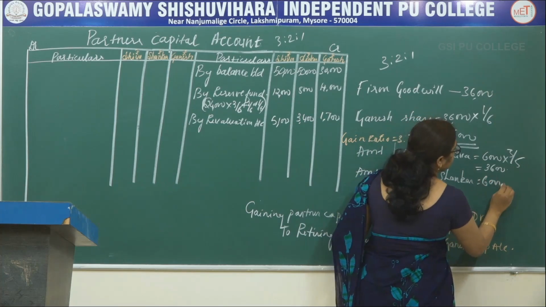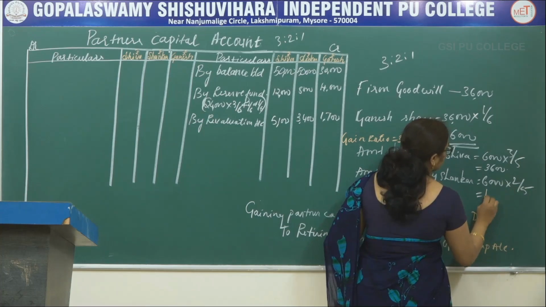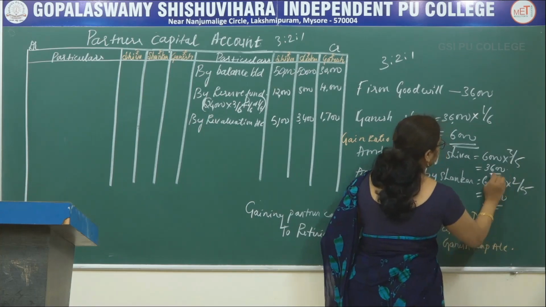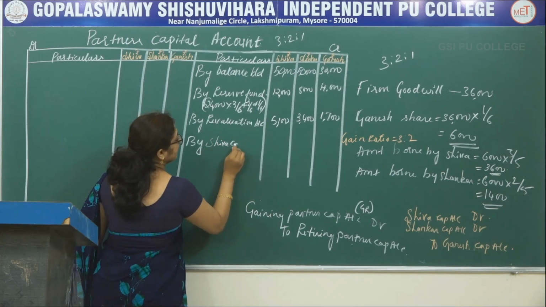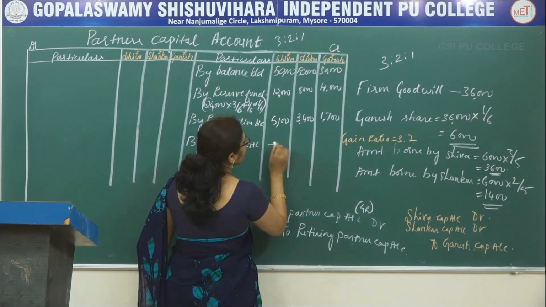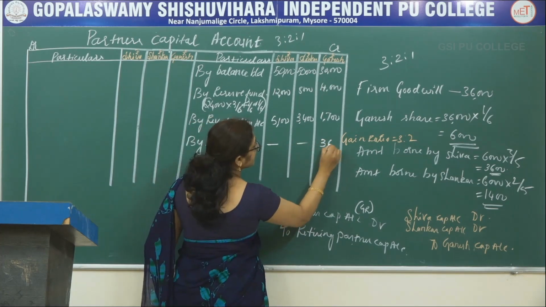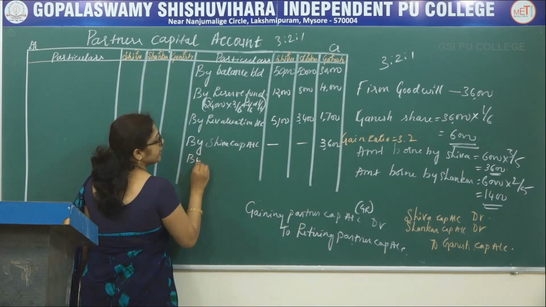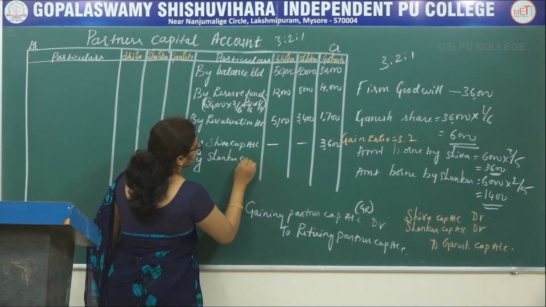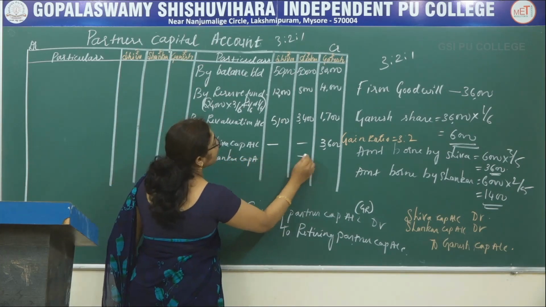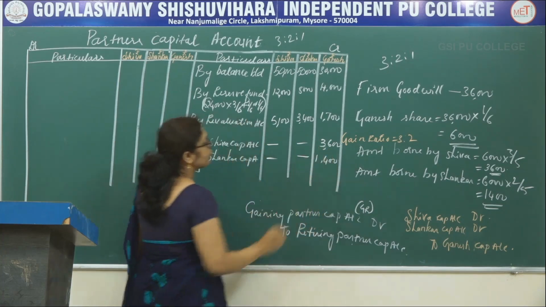Next, amount borne by Shankar equals to 6,000 into 2 by 5 equals to 2,400. By Shiva capital account, you should not record in the Shiva account, record in the Ganesh account, that is 3,600. By Shankar capital account, then you should not record in the Shankar account, recorded in Ganesh account 2,400.